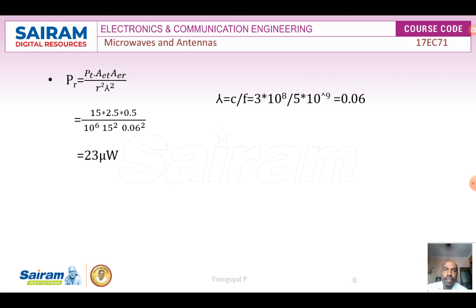Lambda is obtained from the frequency by knowing the velocity of light is 3 × 10⁸ meter per second. So lambda is 0.06. Substitute all these things in the formula. You will get 23 microwatts is the power which is delivered to the receiver.